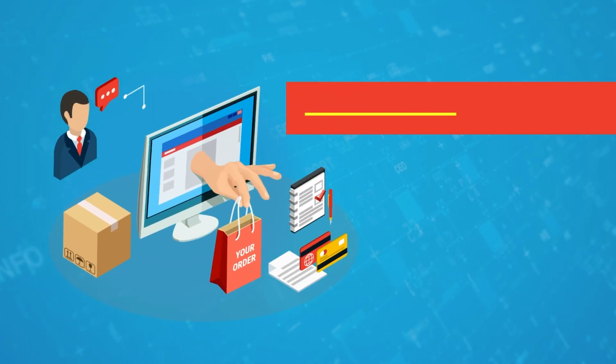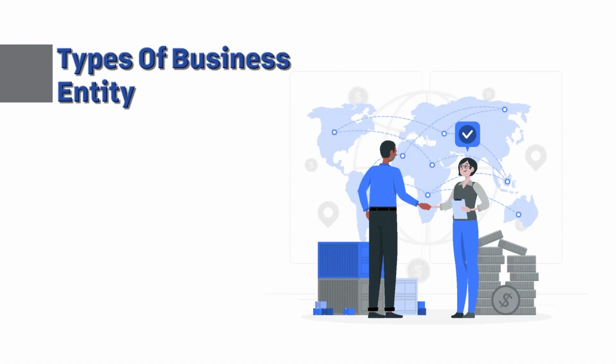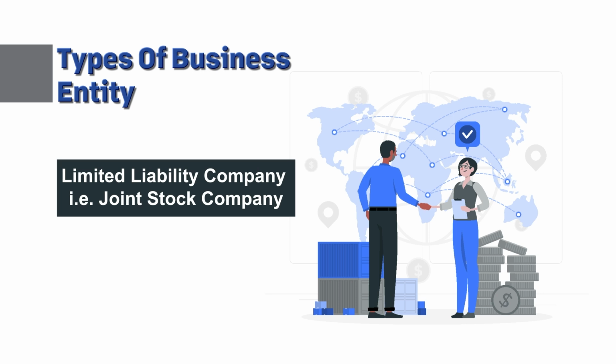Learners, the topic of today's lesson is types of business entities and types of securities. There are different types of business entities, that means business organizations, in the form of which we can do a business. So, we shall learn about basically three types of business entities, although there are many more, but prominently these three are in practice, that is sole enterprises, partnership firm and limited liability company, which is also called a joint stock company. These three are more prominent.